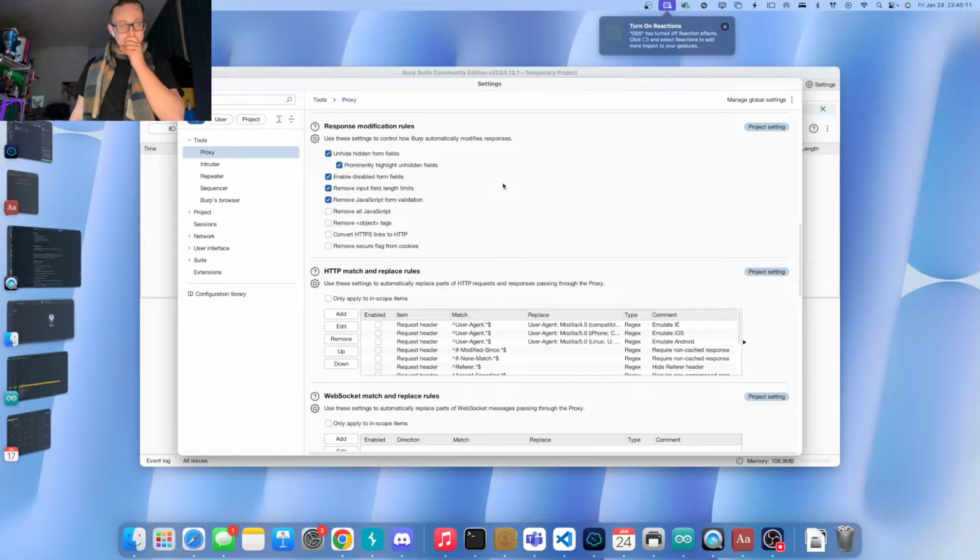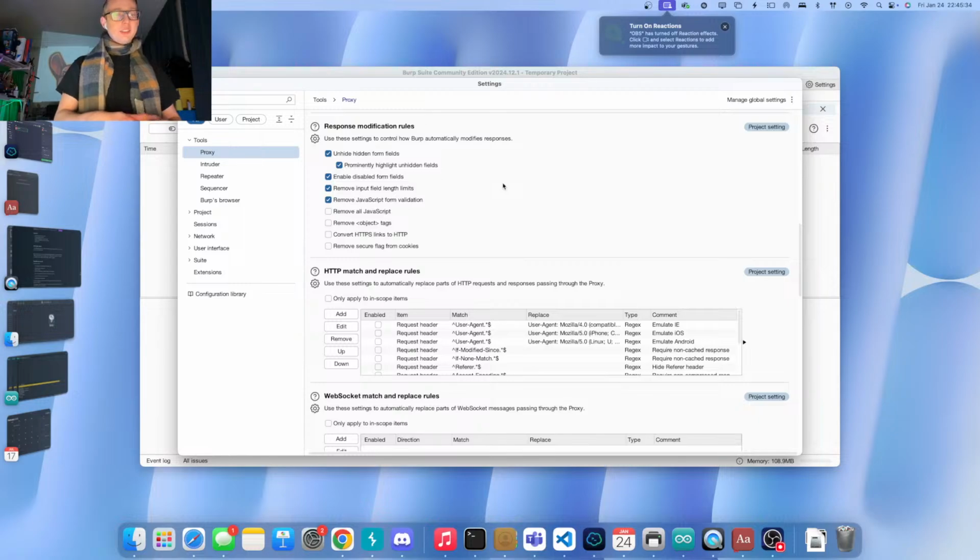And then we have the remove input field length limit as well. Once again, client side, who cares, right? And remove the JavaScript form validation on top of that. You could choose to remove all JavaScript and brick your applications if you're not careful, or you could remove any object tags if you want, which protect against cross-site scripting, and then report a cross-site scripting which isn't valid because it's in an object tag.